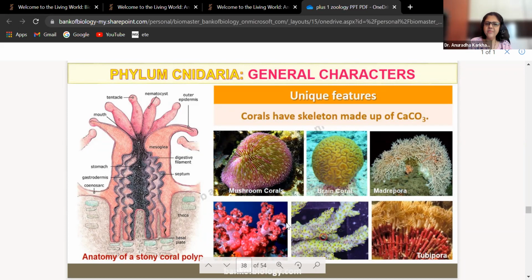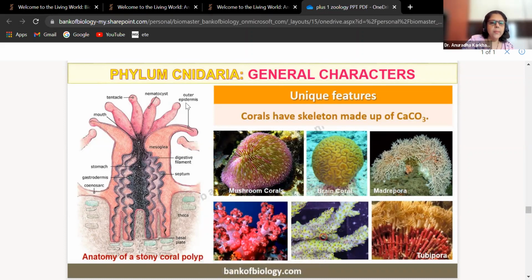Coral is a general term, it has different names, beta. Look at these: mushroom coral, brain coral, madrepora, this is tubipora. These are the different names of it. Okay? Understood? So these all are going to be the different corals.